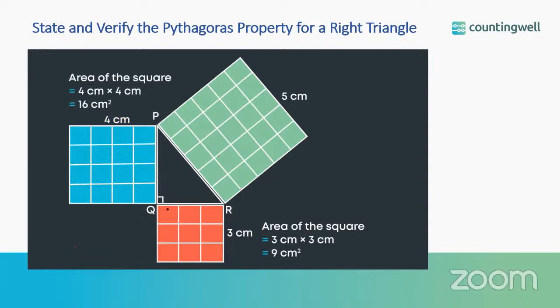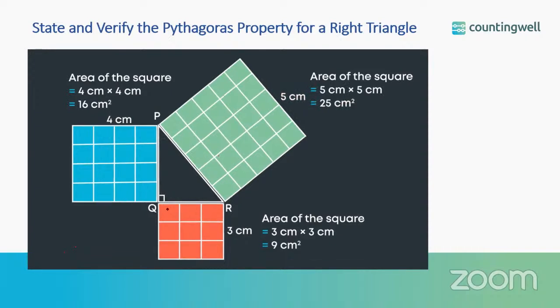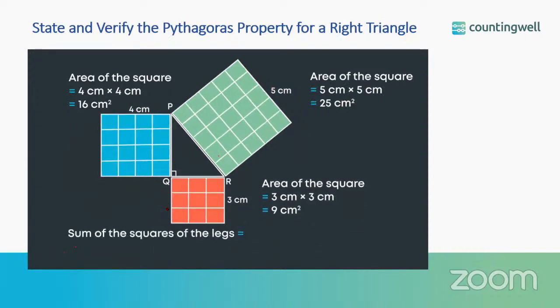And the area of the square with side 5 centimeters is 5 multiplied by 5, which is 25 centimeters square. Let us add the squares of the legs of the triangle. That is 9 centimeters square plus 16 centimeters square, which is equal to 25 centimeters square. And the square of the length of the hypotenuse is 25 centimeters square.